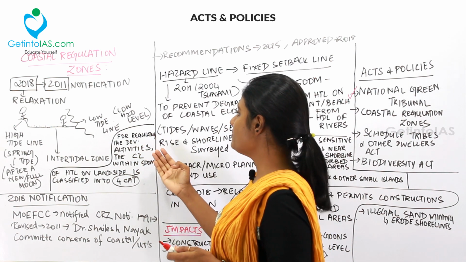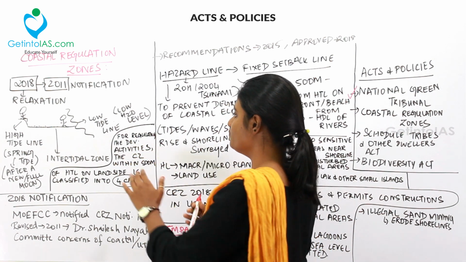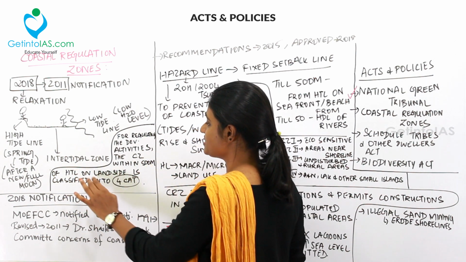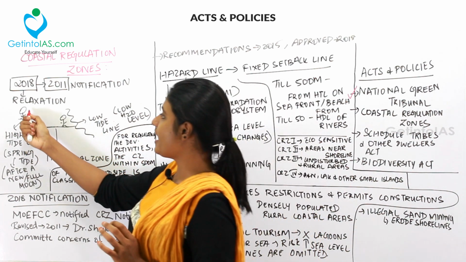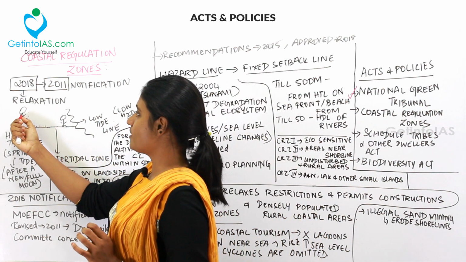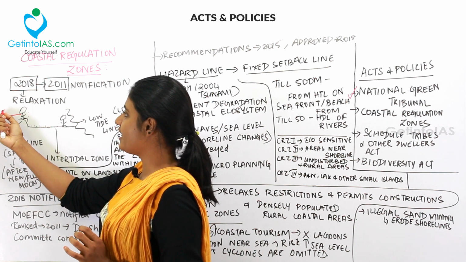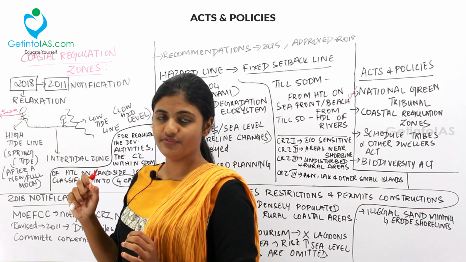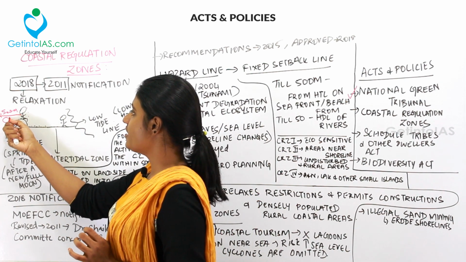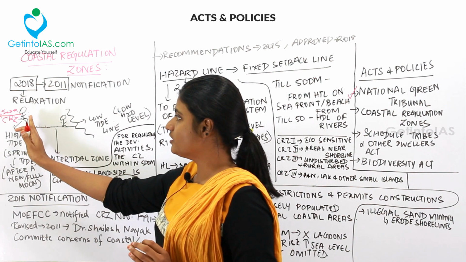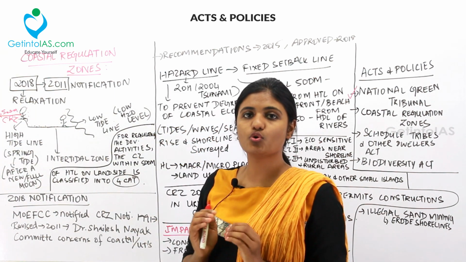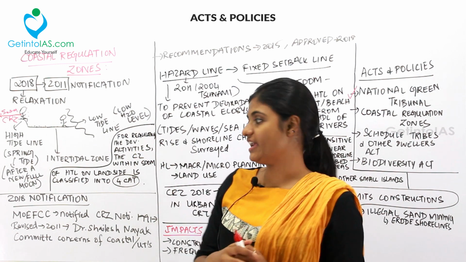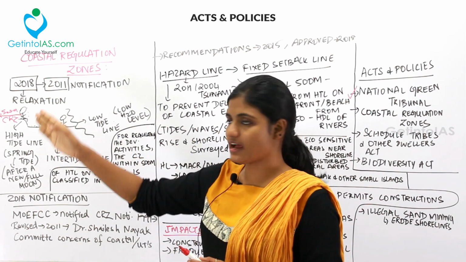For regulating the development activities of the coastal zones, the area within 500 meters of the high tide line on the landward side is classified into 4 categories. For example, I said, this is the high tide line. So from this high tide line, go inside the land 500 meters. If you go inside the land, this area is regulated very well and it's called the coastal regulation zone. So from here up to 500 meters, you have the coastal regulation zone, where the development activities are controlled within that area. So it is classified into 4 categories, right?